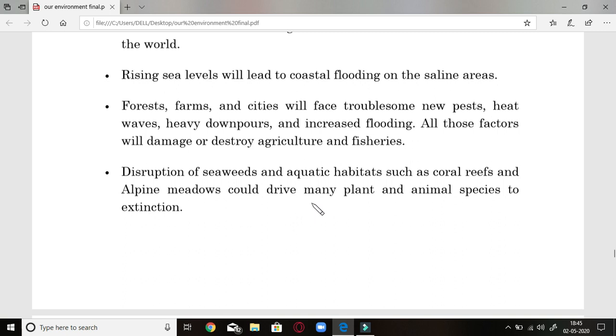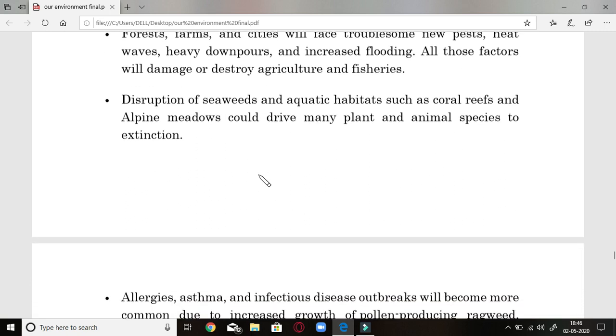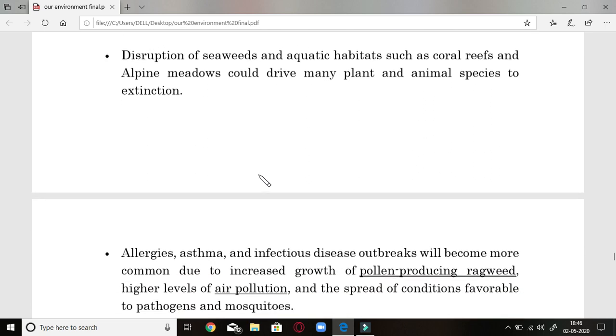Disruption of seaweeds and aquatic habitats such as coral reefs. Seaweeds and other organisms live in the sea and their habitat will be disrupted because of this, because if temperature increases they won't live in the sea.